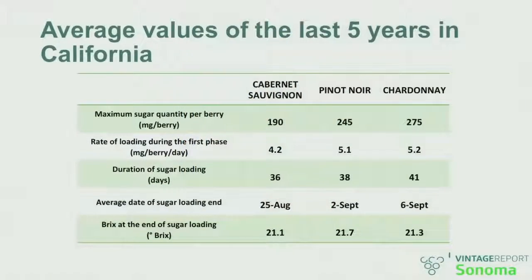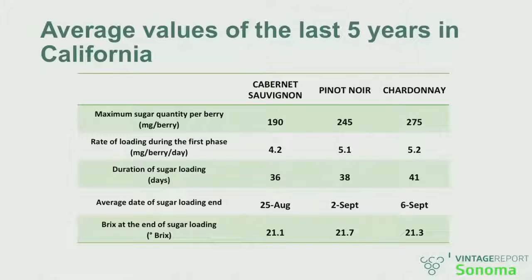You see that for Cabernet Sauvignon, on a daily basis, less sugar is entering the berry compared to Pinot Noir and Chardonnay. And this is probably something structural that is the footprint of the genetic makeup of the plants. So some plants are programmed to have a lot of sugar fast, and some plants are programmed to limit a little bit the speed at which sugar is loading.